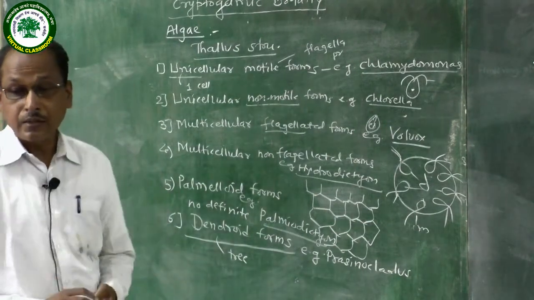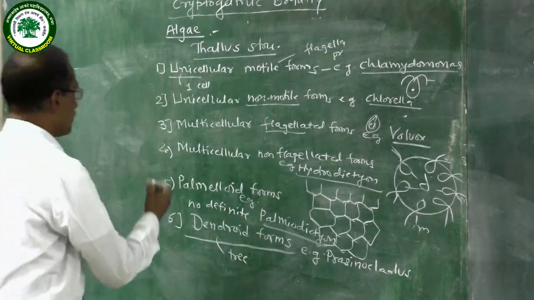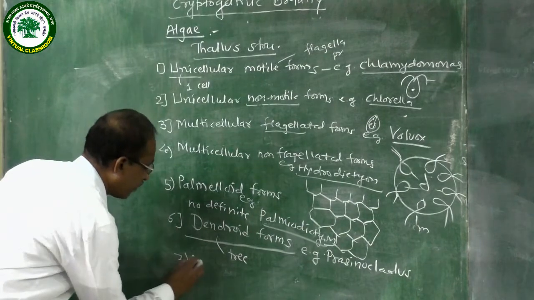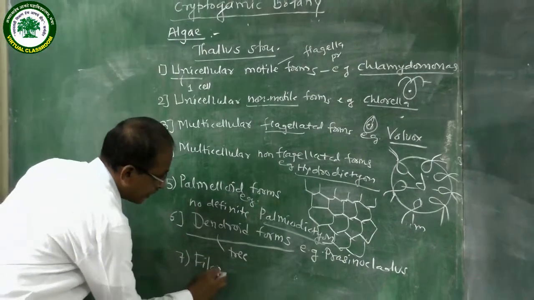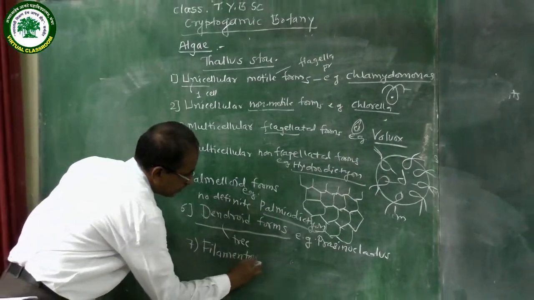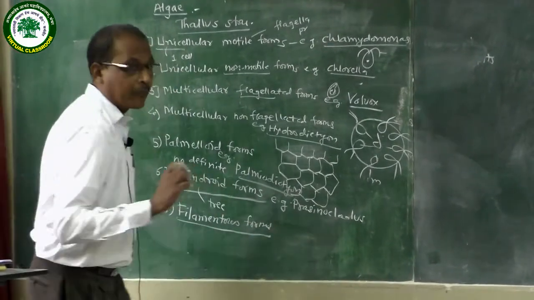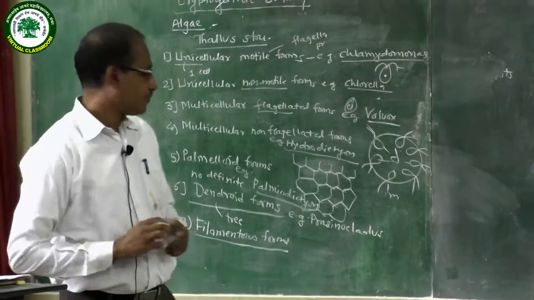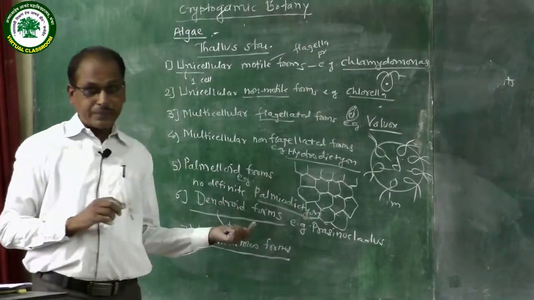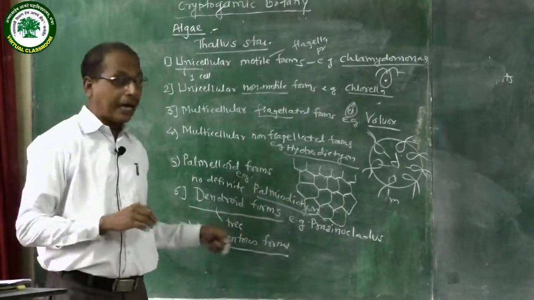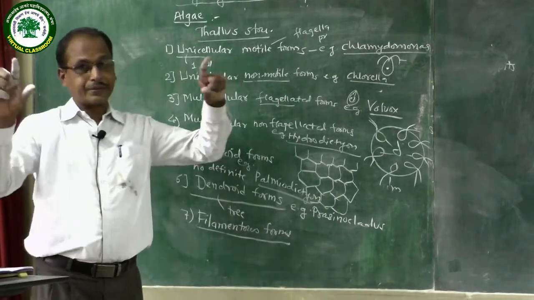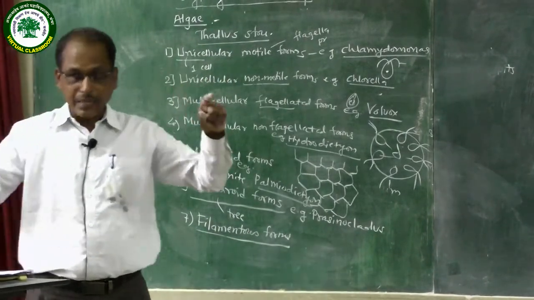The next thallus structure, filamentous forms. Filamentous forms means the cells are arranged end to end and form a filament.